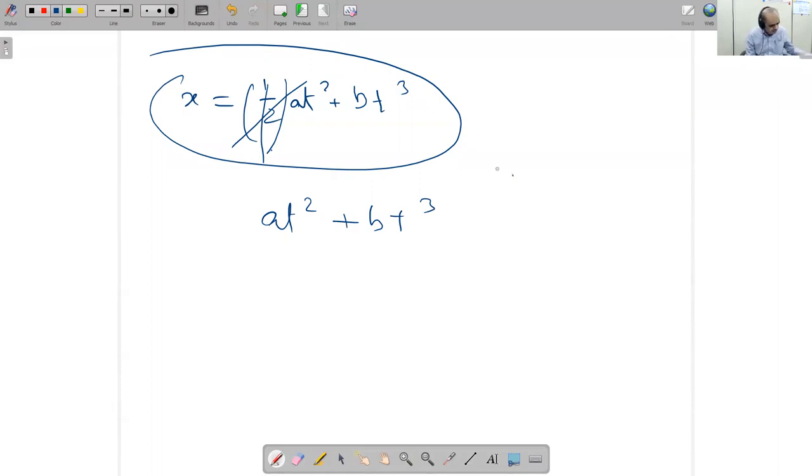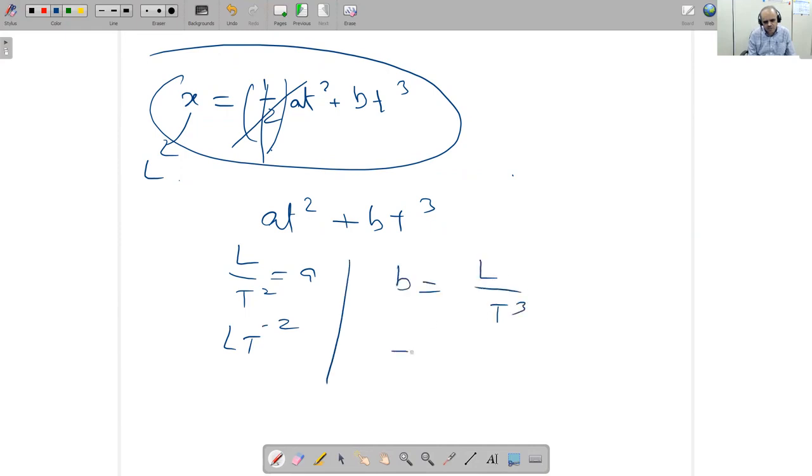In this way, you can solve this. So what is the A? This will be the same as in the previous question, so A will be L over T square, or L T raised to power minus 2. B will be L over T cube, so L T raised to power minus 3, because we want to cancel T cube and our answer should be length.